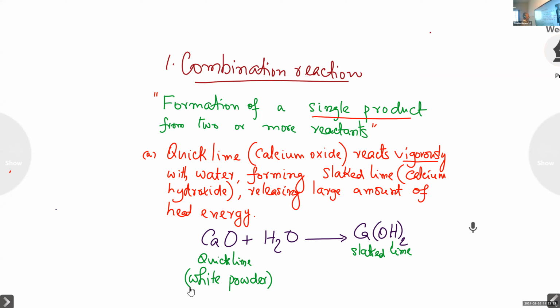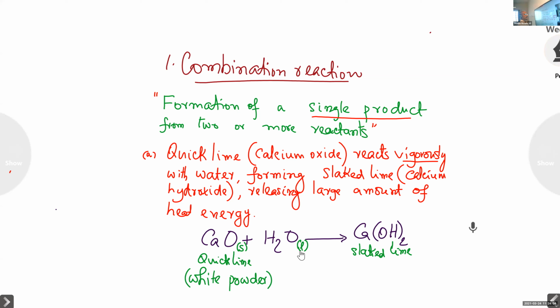Calcium oxide, quicklime, white powder is in the solid state. So the state symbol is S. It is not asked. You need to write it only if it is asked. So calcium oxide solid. Then water, that is in the liquid state. Now, calcium hydroxide, that is in water. You will get a water solution.